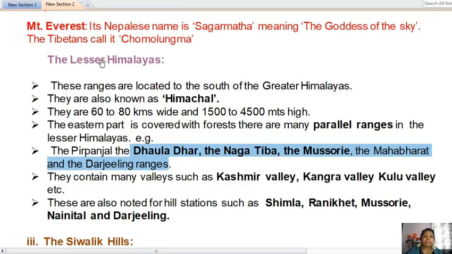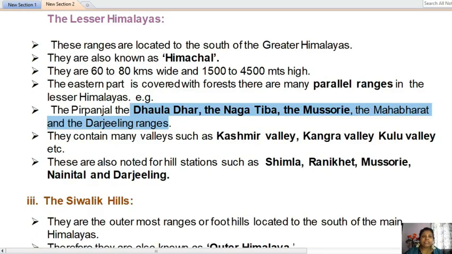Second one is the Lesser Himalayas. In the Lesser Himalayas, ranges are located to the south of the Greater Himalayas, and these ranges are also known as Himachal.